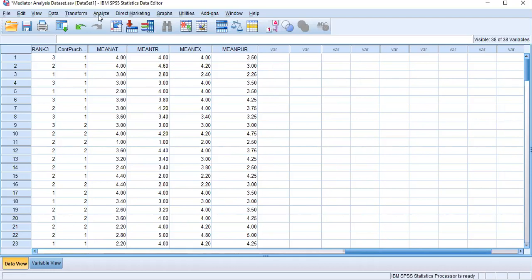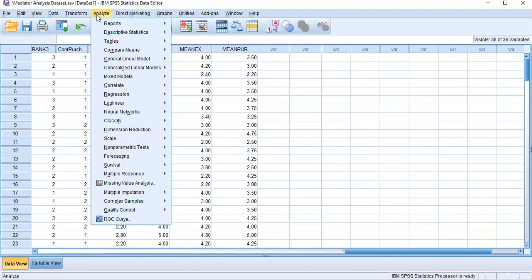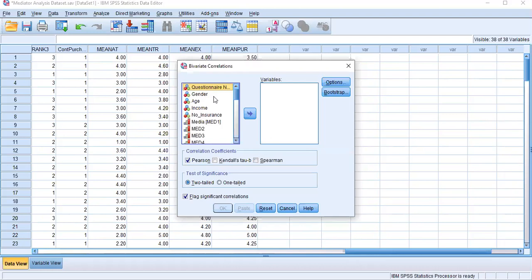Okay, then go to Analyze, right? You can easily see there is a correlation analysis. You can see there is a command called Correlate, and under Correlate we select Bivariate because we are taking one variable against another, 2 pairs, right? Not 3-4 pairs together, right? Then click Bivariate.